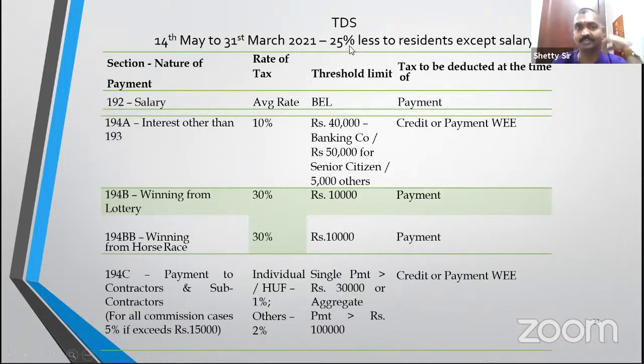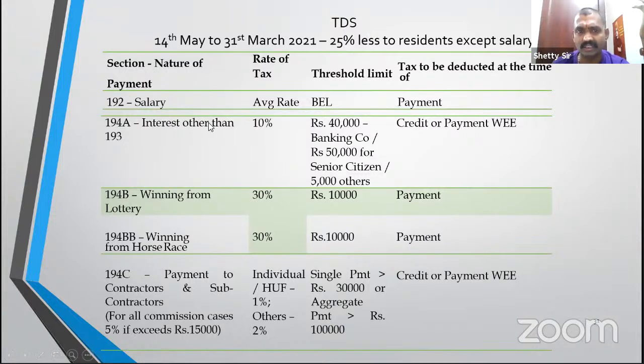Next, TDS. This is an important amendment on the top: from 14th May to 31st March 2021, TDS has been reduced by 25% because of the unfortunate corona, except on salary and only to residents. Non-resident, no relaxation. So you need to remember the section and amount. 192, salary, based on your salary structure.